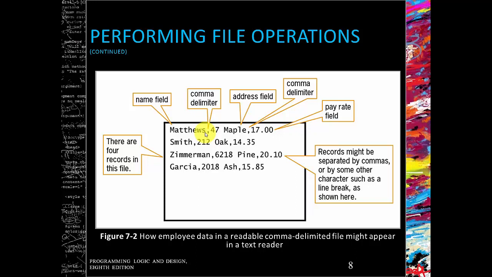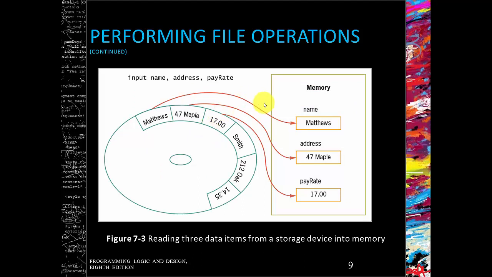If you have a look here, we have a CD Matthews, 47 Maple, 17. So when we input name, address, pay rate from employee data, we are taking the name and putting it within our box of memory. We're taking the address and putting it within our box of memory. We're reading 17, taking it and putting it in our pay rate box of memory. So they are stored in memory at the appropriate name or location.